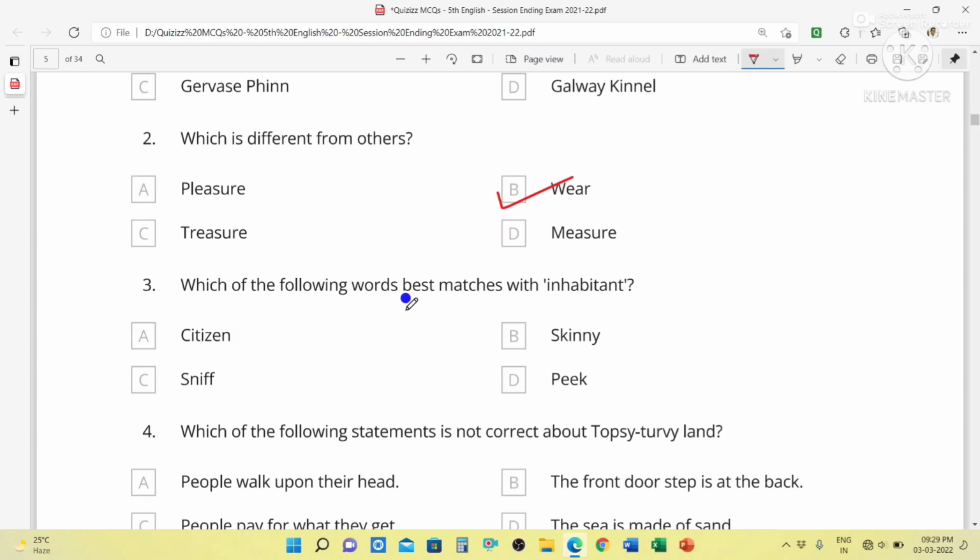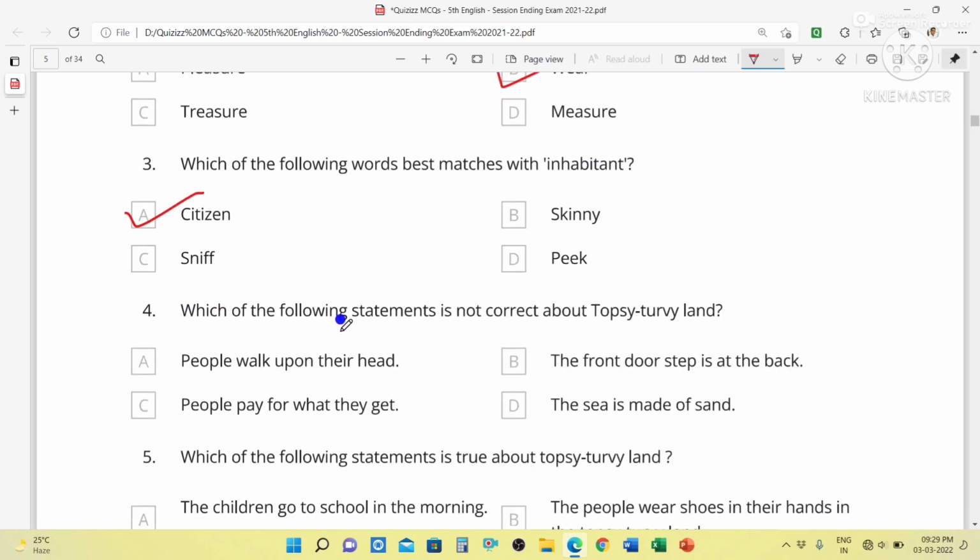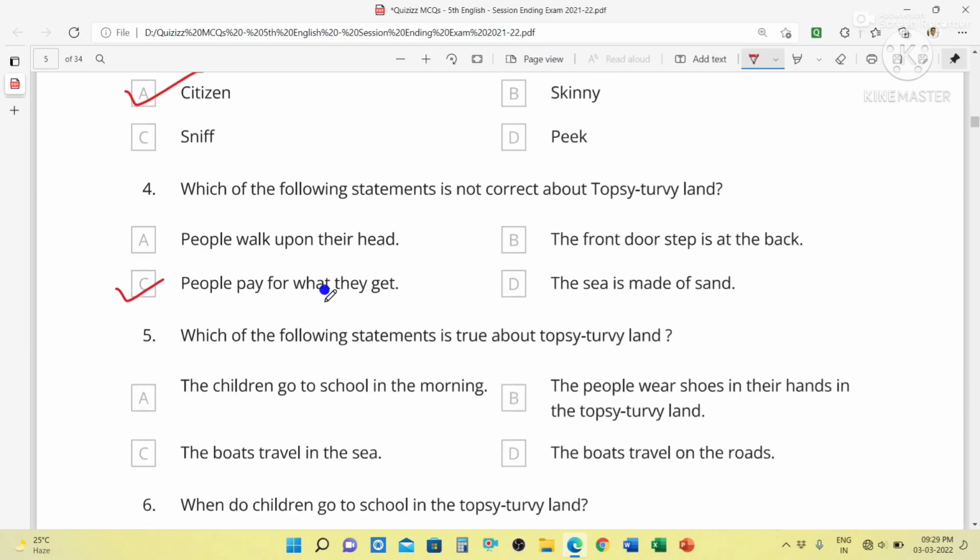Next, which of the following words best matches with inhabitant? Inhabitant means citizen. Which of the following statements is not correct about topsy-turvy land? Option C. People pay for what they get. This is not true about topsy-turvy land because in topsy-turvy land people have to pay for what they never get. Which of the following statements is true about topsy-turvy land? Answer D. The boats travel on the roads.